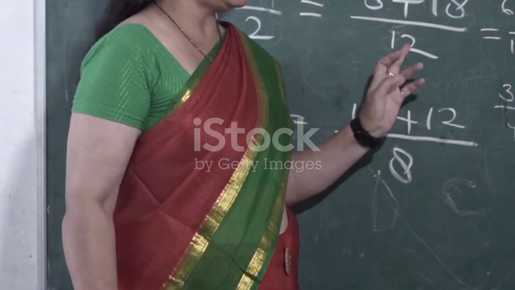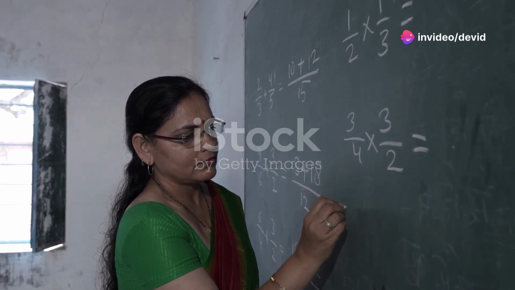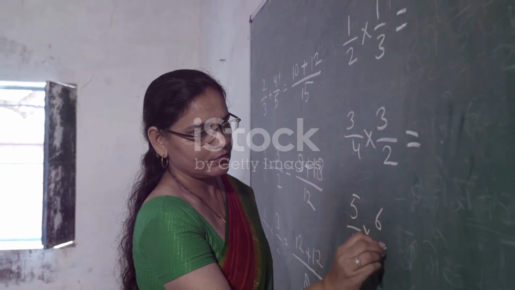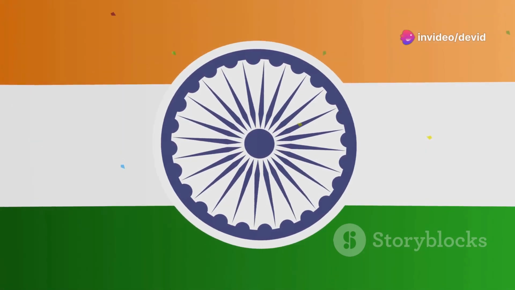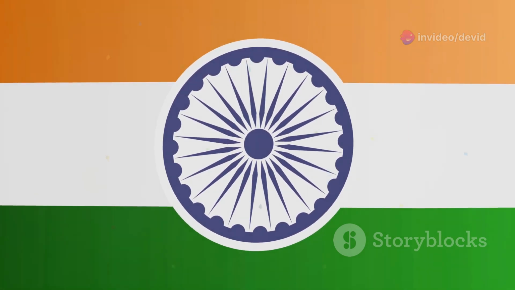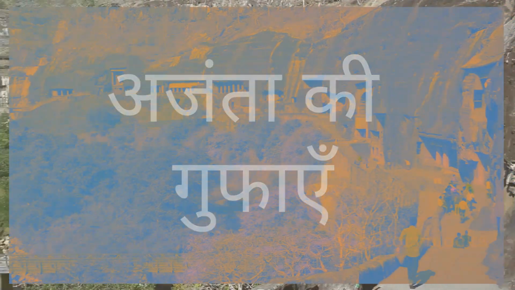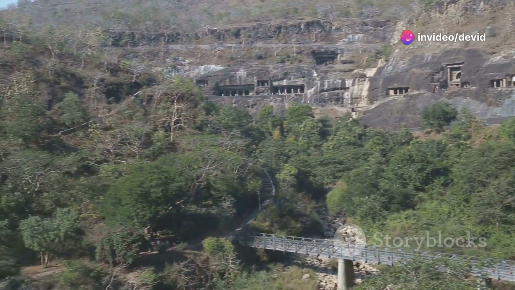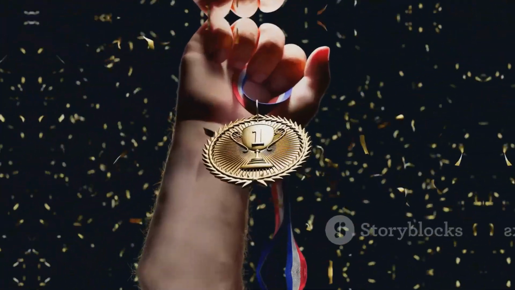Chapter 28. Master of Zero and the Decimal System. The Wonder of Mathematics. Which ancient Indian mathematician is known for his work on the number zero and the decimal system? Chapter 29. The Architects of the Indian Constitution. The Indian Constitution. Who were the architects of this great document? Chapter 30. Ajanta Caves. An unparalleled example of art and architecture. What is the name of the famous ancient Buddhist cave complex in Maharashtra?